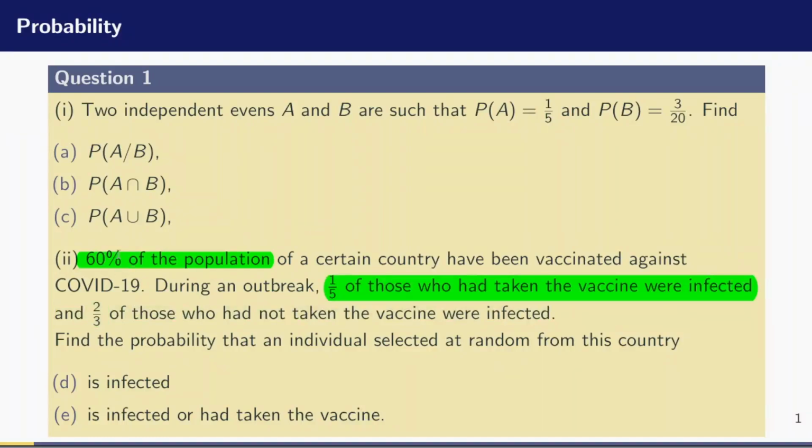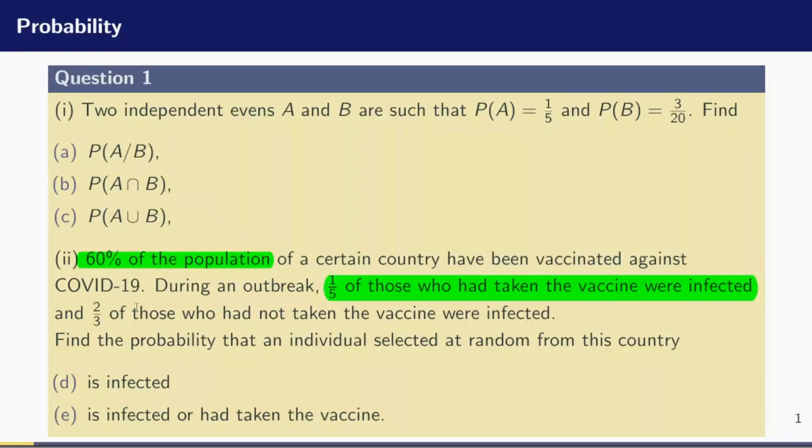It means that even though 60% had taken the vaccine, 1/5 of those who had taken the vaccine were infected. What does that tell us? It tells us that 4/5 of those who had taken the vaccine were not infected. So complementary event. So you see that we are using the idea here of complementary event.